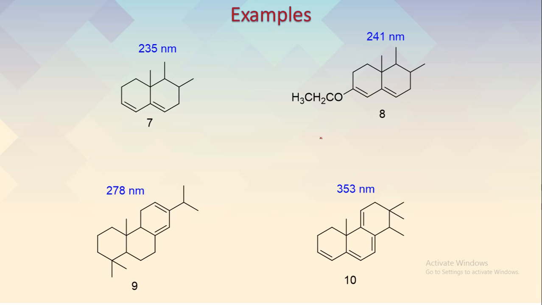So like that you can solve any examples. I have listed some examples for your practice. All these are diene systems. You can see here the structure which has a value of 253, and the structure is showing the predicted lambda max 241. So here only this OR is considered, and this OR has a value of plus 6 nanometer. Okay, it is a special case, which we have not given, so you consider this as a plus 6. Then for this structure it is 278, and for this particular structure it is 253.